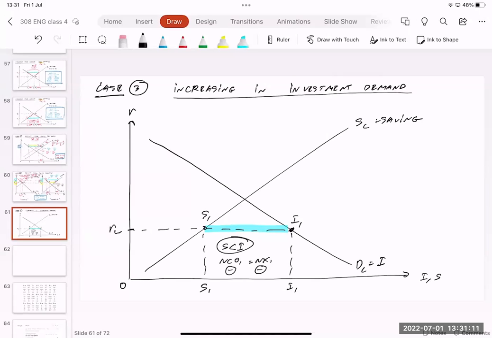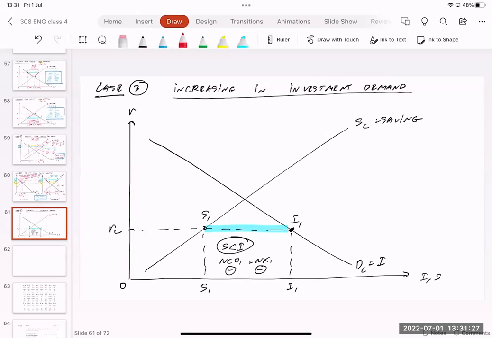And it's implied that net export is going to be negative. Export is less than import. We have a trade deficit in this case. So this is the starting point. This is case number 3.